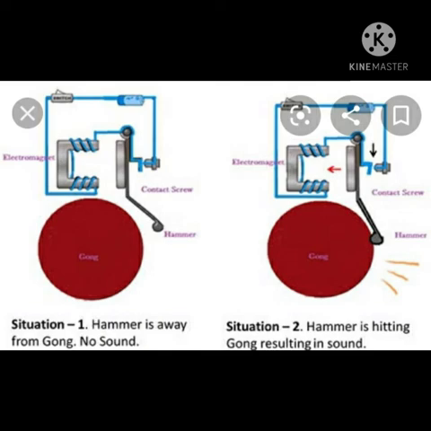Working of electric bell. When we press the push button fixed on the battery, the current flows through the contact points creating an electromagnet. This magnetizes the U-shaped electromagnet and attracts the armature towards it. The hammer fitted with the strip gives a strike on the gong producing sound. During this, the circuit is broken, that is, the contact of the attached spring with the screw is broken. As a result, the current stops flowing and the electromagnet is demagnetized.